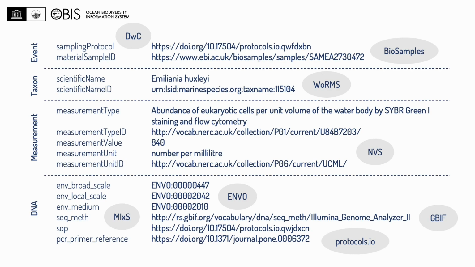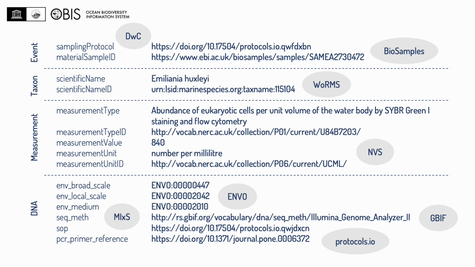So how does this work in practice? This is an example of a set of fields, and in fact just a small subset, that could be associated with a biodiversity record. We have some properties related to the sampling event and sample, properties related to taxonomy, properties of measurements, and fields related to DNA sequencing. The fields we use are from 2 standards, Darwin Core and MIxS, and for most values, we link out to vocabularies or other external resources using persistent URIs.